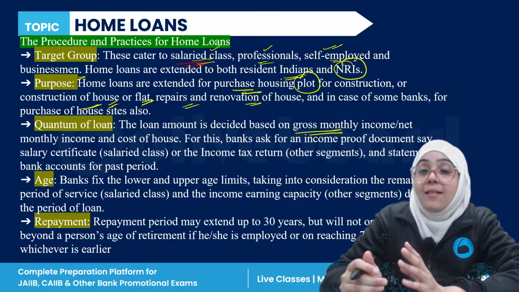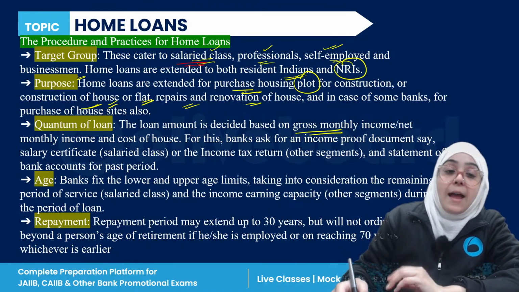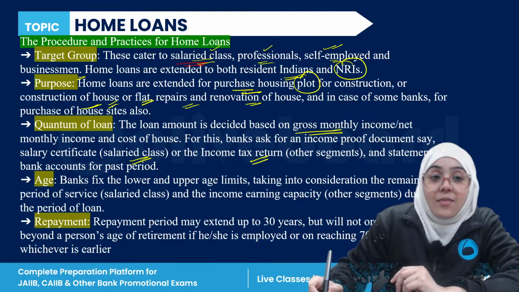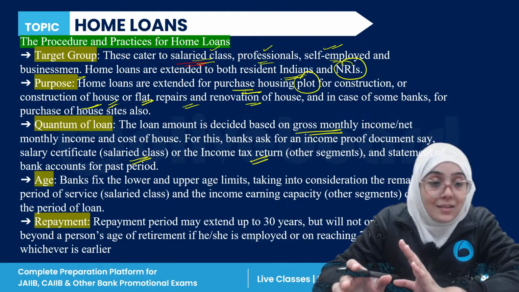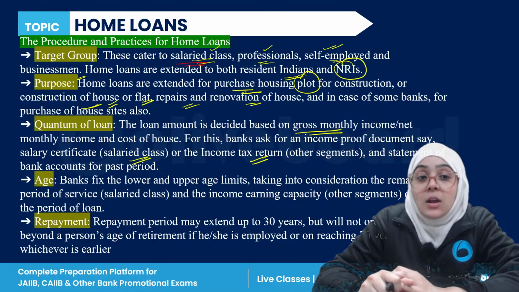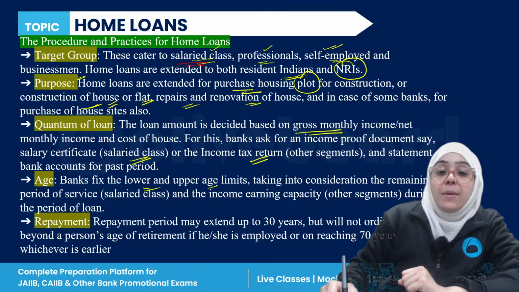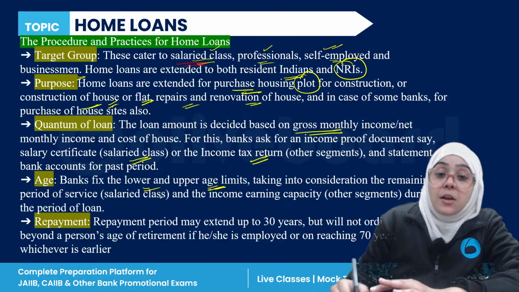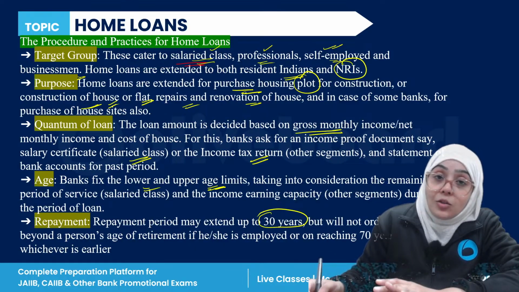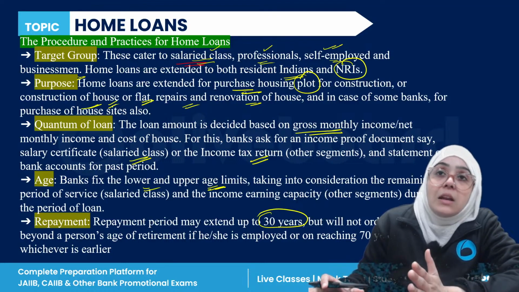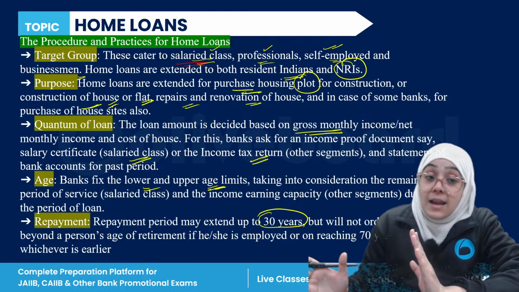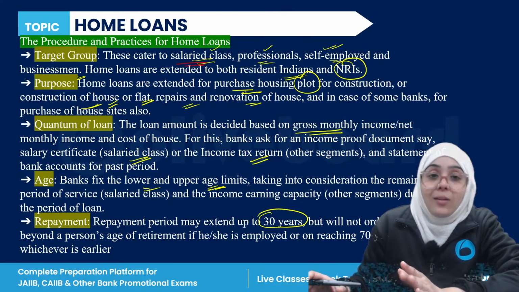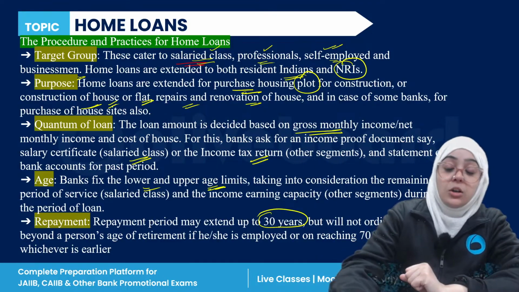For this, the bank can ask for income proof documents. There can be an income proof document, salaried class, or the income tax return and the statement for the bank account for the past period. Age, if we talk about the age, the bank has a lower and upper age limit, which takes into consideration the remaining period of service. The repayment time period can extend up to 30 years also. Normally it can range from 10 years to 15 years, right? And it can be up to 30 years also, depending upon what type of customer you are.